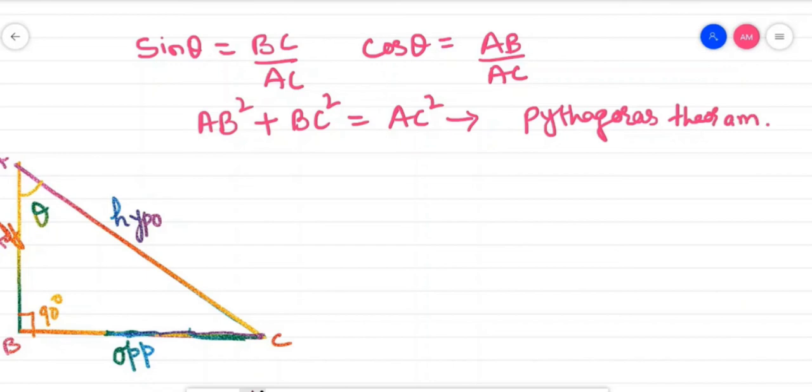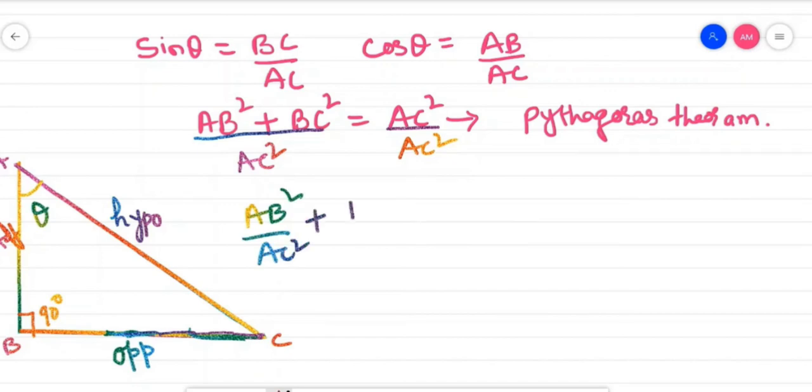Okay, now see, when you are getting this, you can divide both the LHS as well as the RHS by AC square. Now suppose you are dividing this by AC square, you will get AB square by AC square plus BC square by AC square is equal to 1. Children, here I have split the LHS. It has become AB square by AC square plus BC square by AC square. That will become AC square by AC square. Now see, here your RHS is equal to 1.